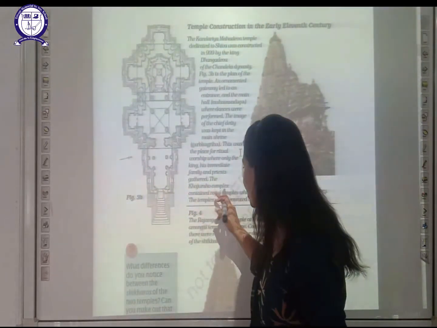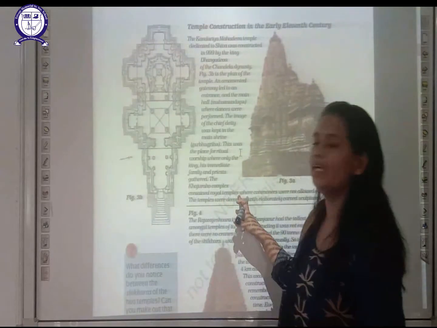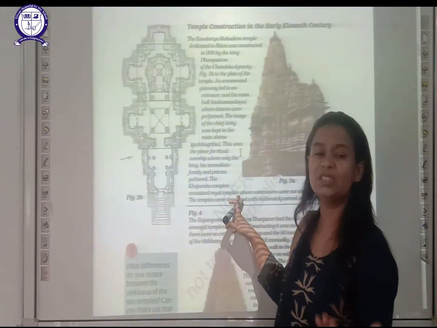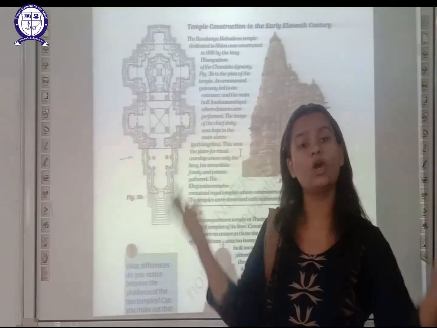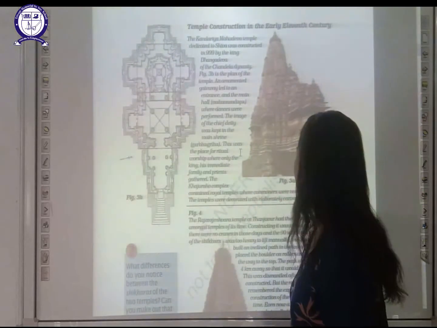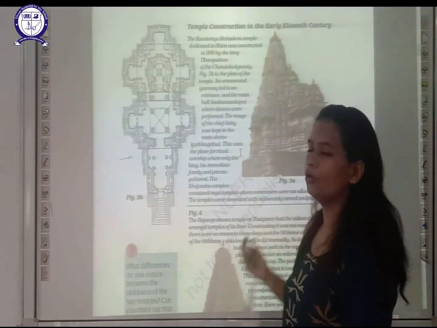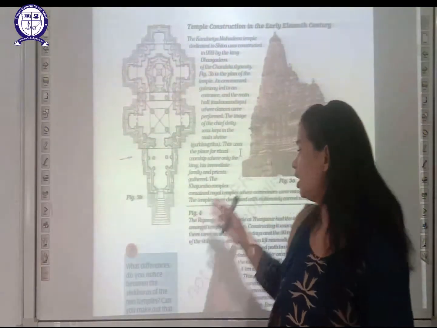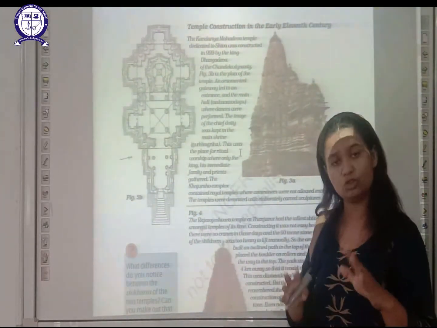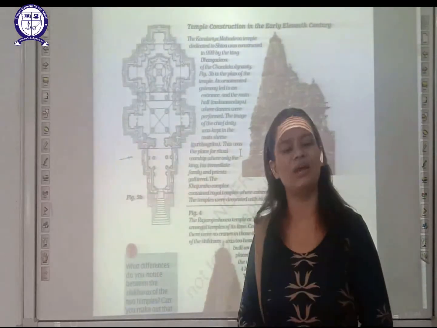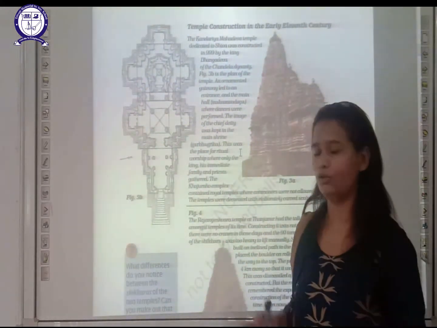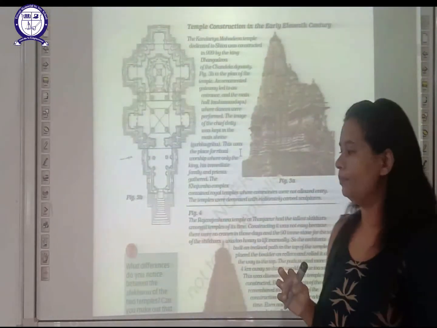The Khajuraho complex contained a royal temple. Now they are talking about Khajuraho temples. It also contained a royal complex structure where commoners were not allowed to enter. So Khajuraho temple was one of the places where kings, priests and their families visited, and the commoners or ordinary people were not allowed to visit that particular temple.